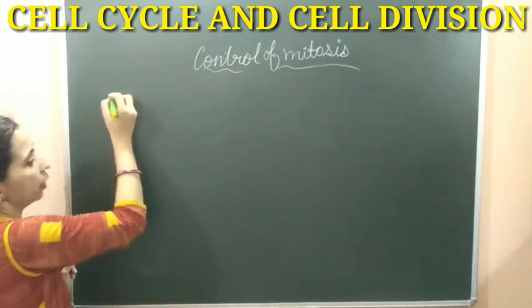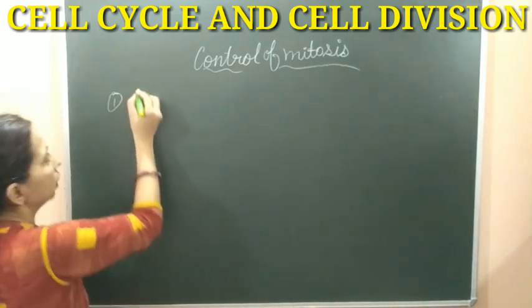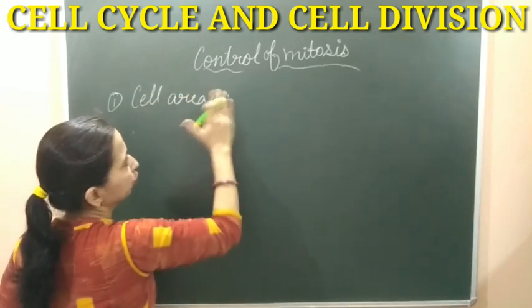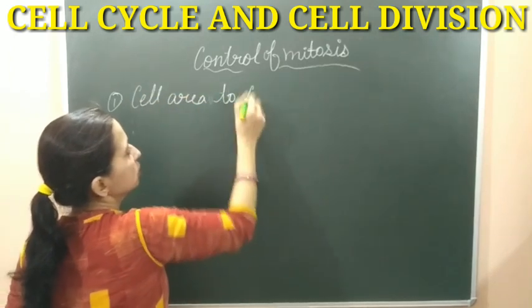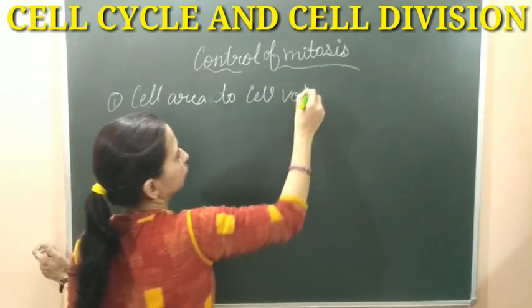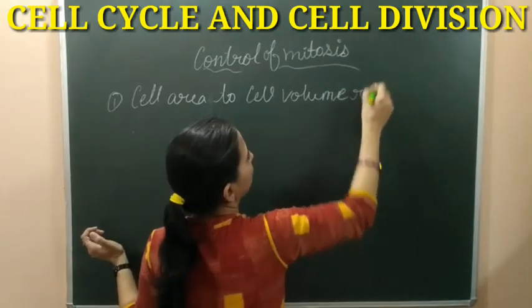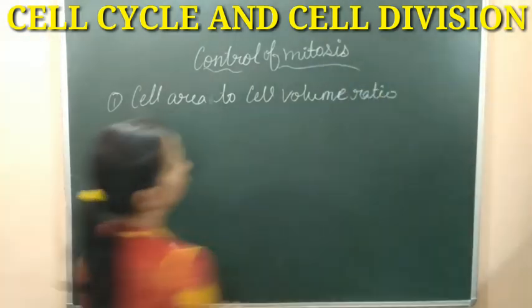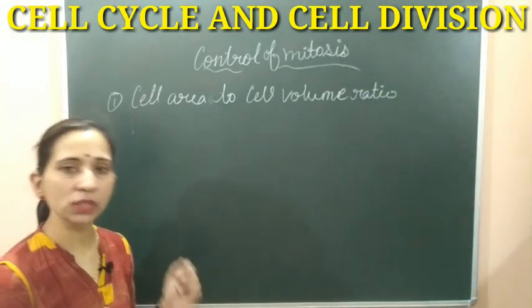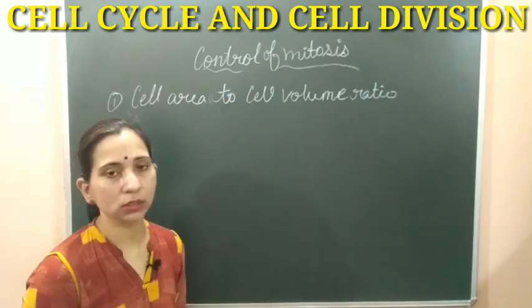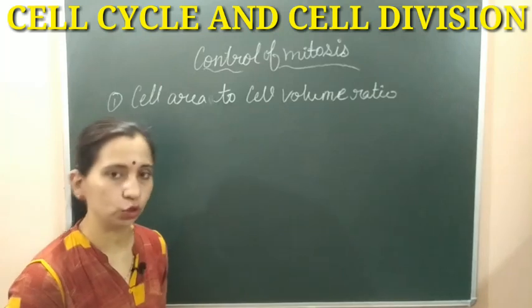The first factor is cell area to cell volume ratio. That is the first factor which is responsible for the mitosis. So now let's take an example to understand how this affects the mitosis.